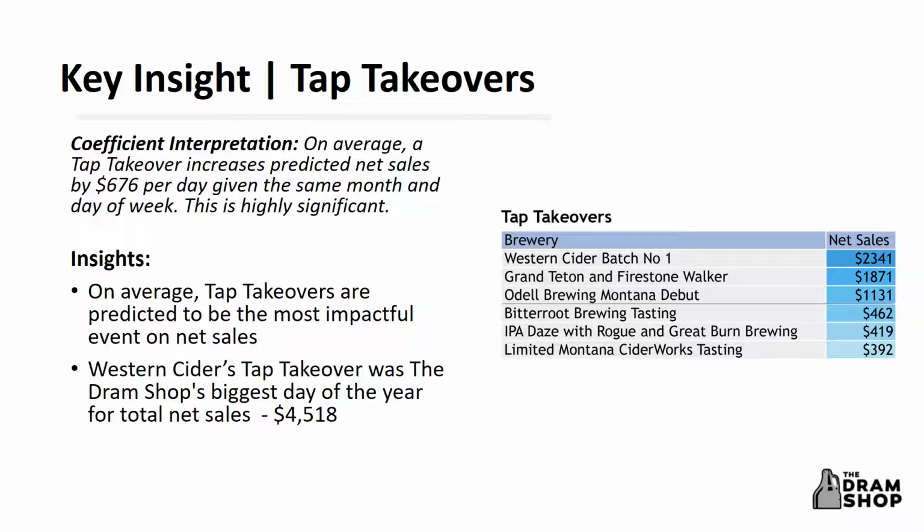When looking at tap takeovers based on the model, on average, a tap takeover increases predicted net sales by $676, holding all other variables constant. This is quite a significant increase, and when comparing the predicted increase on net sales between style features and tap takeovers, we can note that on a daily basis, tap takeovers have a higher predicted increase in net sales. Also, simply looking at net sales for the highest event in each category, net sales attributed to Oktoberfest for the week totaled $4,895, while the Western Cider Tap Takeover had total sales of $2,341 in just one day.